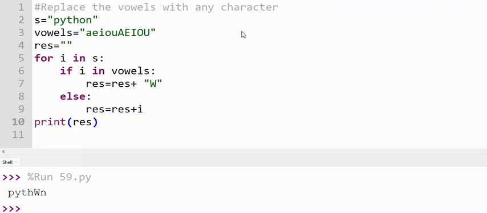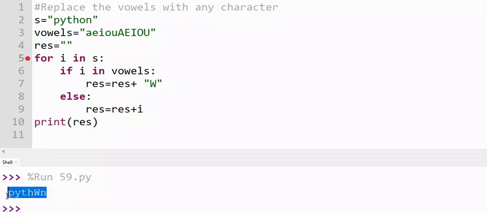This question is also asked by interviewers, and the question is we need to replace the vowel with any character. Any character means any alphabet, 1 2 3 4 5 or any number as well. So this is the question, and we will run it and check if it's working or not, then we will debug it. So first I'm running.